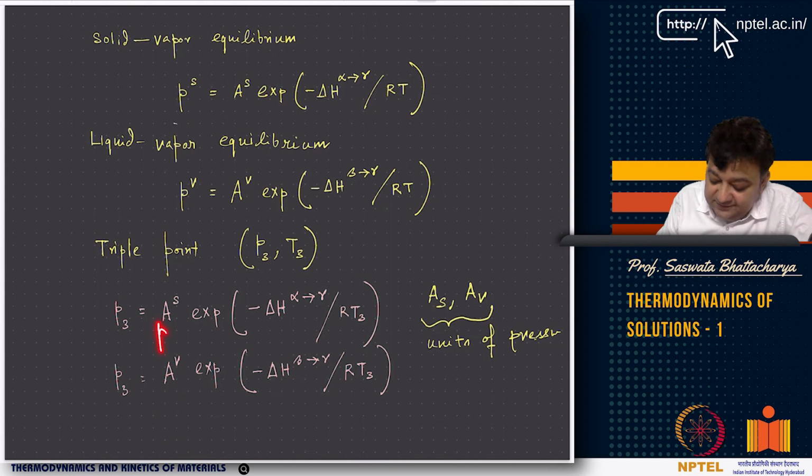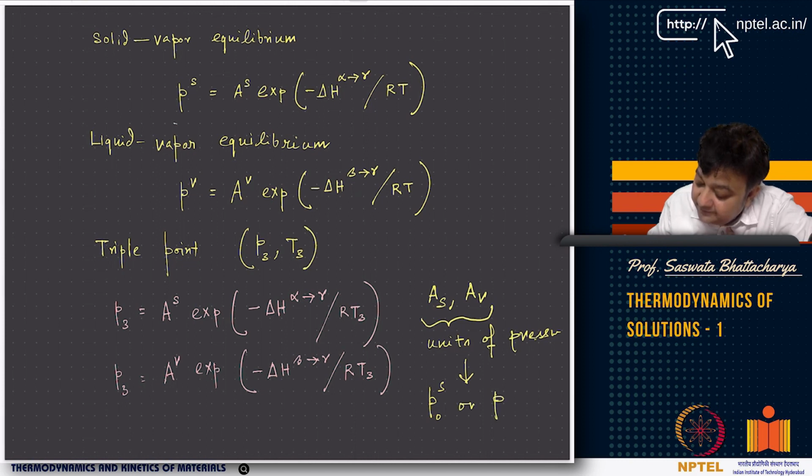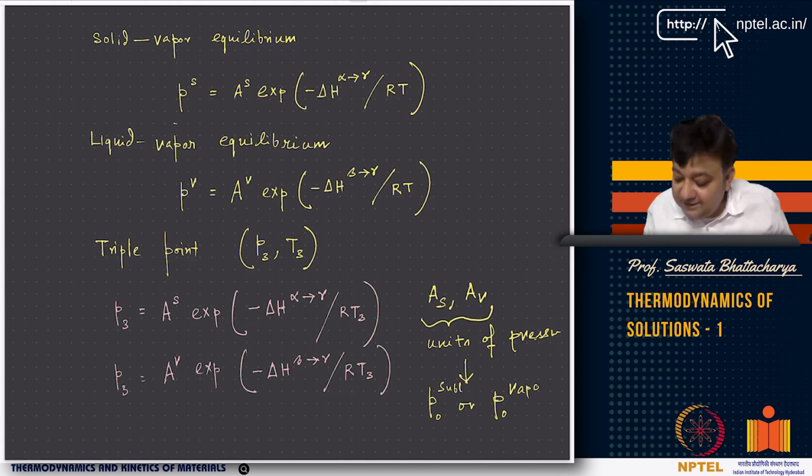So we can think of some standard or reference state, P naught S or P naught V. AS is related to P naught sublimation and AV is related to P naught vaporization.